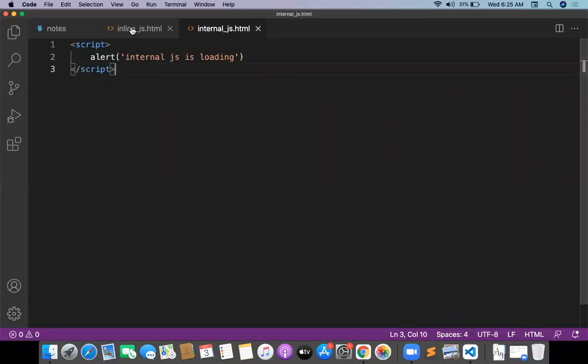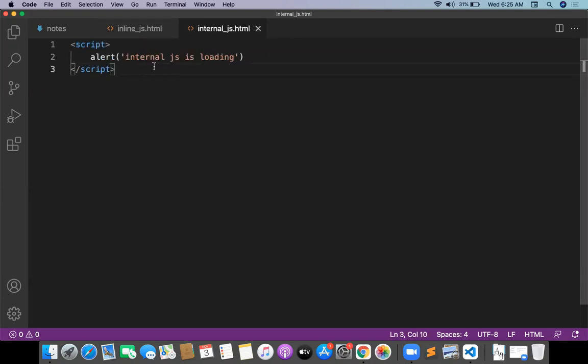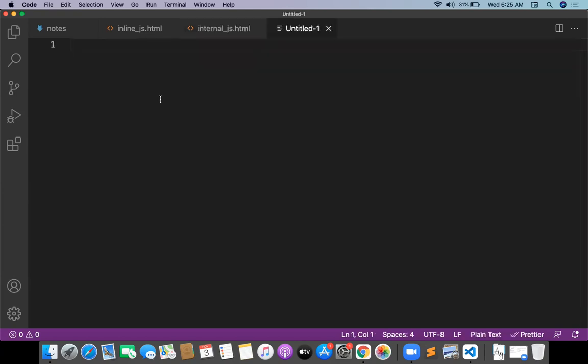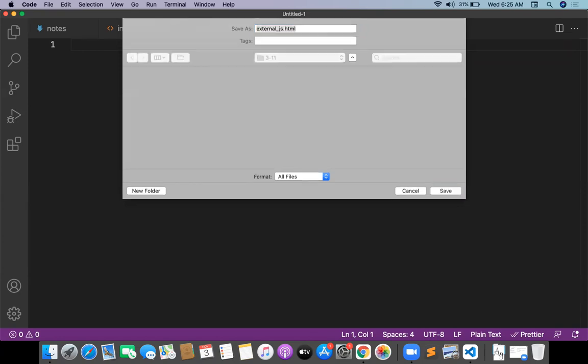So the first one, inline.js, we already did. Element by element, we are writing JavaScript. Internal.js is a very simple one. We are writing a script tag, and the script can have a lot of alerts, whatever you want, you can place it. Now let me go with external JavaScript. External_JavaScript.html.